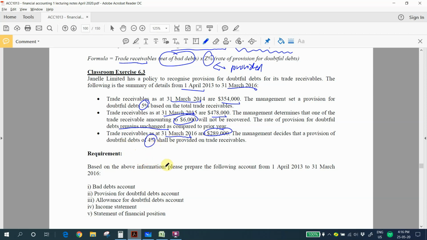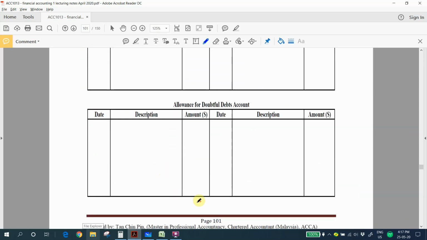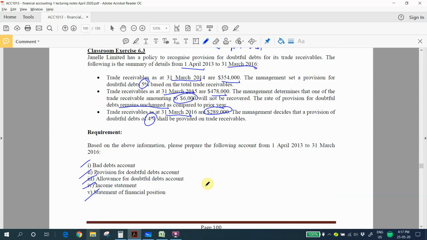Based on the above information, please prepare the following accounts from 1st April 2013 to 31st March 2016. We have to prepare the bad debts account, provision for doubtful debts account, allowance for doubtful debts account, income statement, and statement of financial position. So you can use the account at page 101. So we start from 31st March 2014 calculation for provision for doubtful debts.